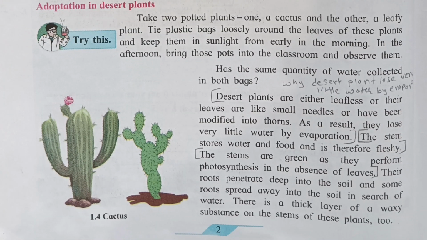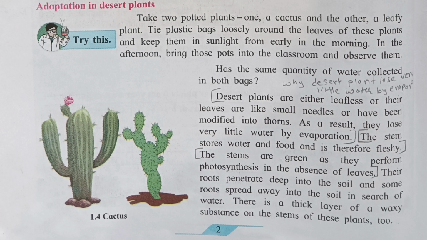Adaptation in desert plants. Take two potted plants, one a cactus and the other a leafy plant. Tie plastic bags loosely around the leaves of this plant and keep them in sunlight. From early in the morning to the afternoon, then bring those pots into the classroom and observe them. Desert plants are either leafless or their leaves are like small needles or have been modified into thorns. As a result, they lose very little water by evaporation. Mark this point.